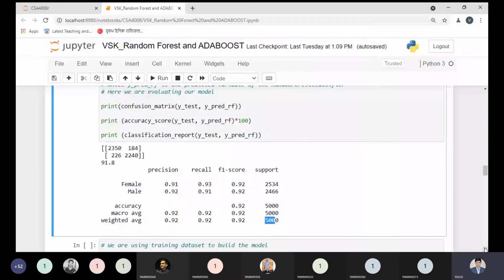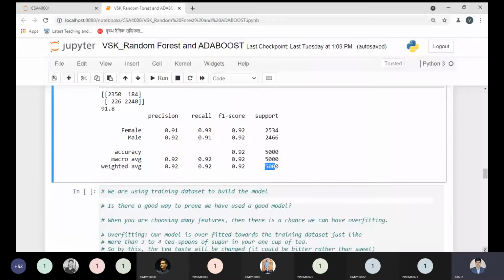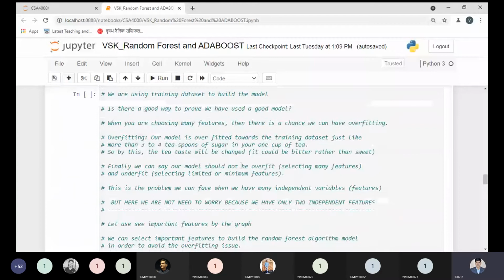So, after understanding this point, what is the next model we need to implement? Here, very small code by which we can understand. Now, we are using the training data set to build our model. We can do it. But there is a question over here, my dear students. Just let me explain step by step, then you can understand properly. Is there a good way to prove we have used a good model? Is there any proof? You are using the random forest classifier right now. Are you sure you are using good features to build your model?